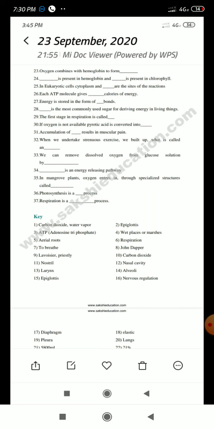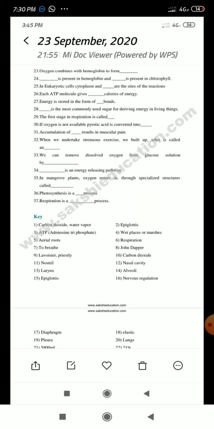In the presence of oxygen, pyruvic acid is converted to carbon dioxide and water. Here, oxygen is absent. Then what is the fate of pyruvic acid? Pyruvic acid is converted to lactic acid or ethanol.